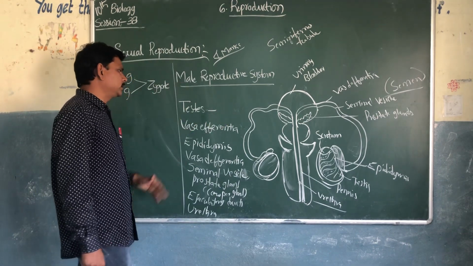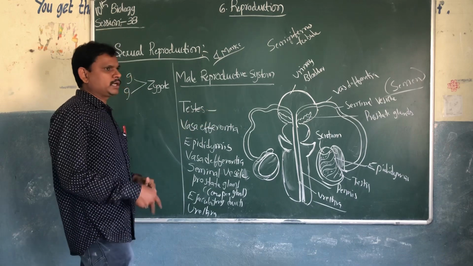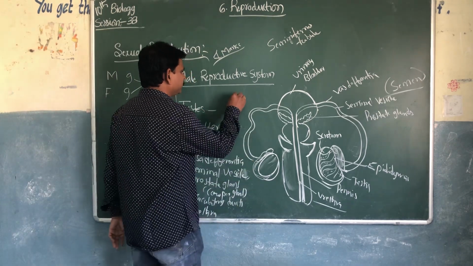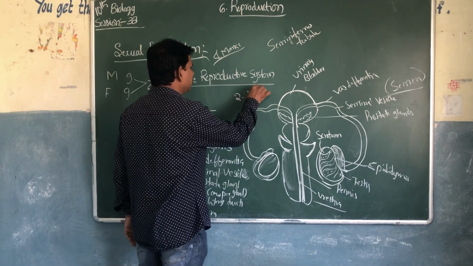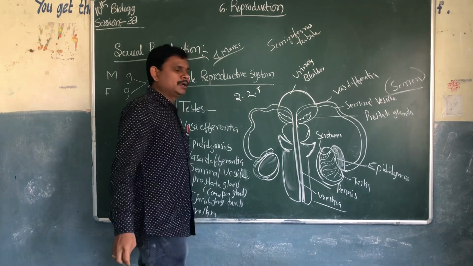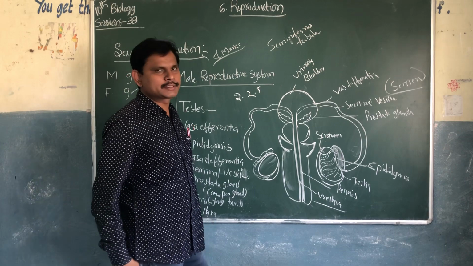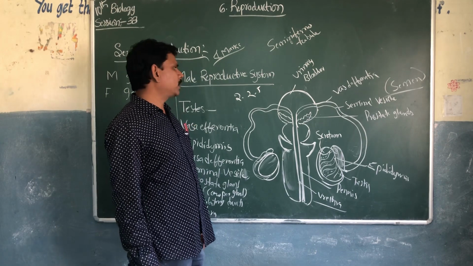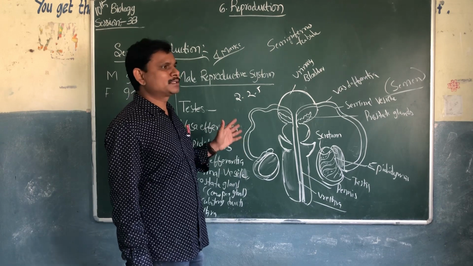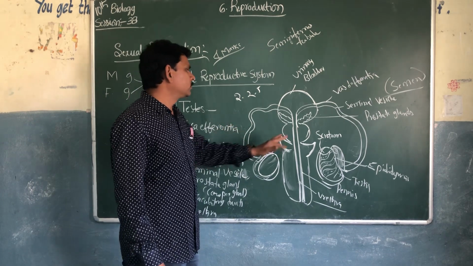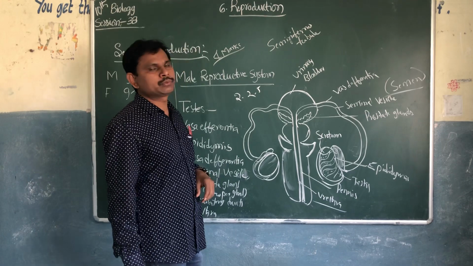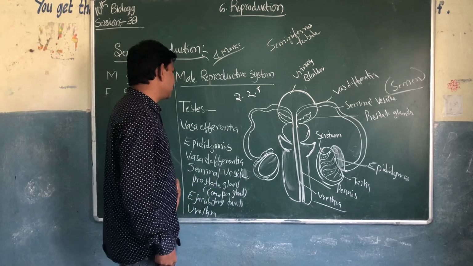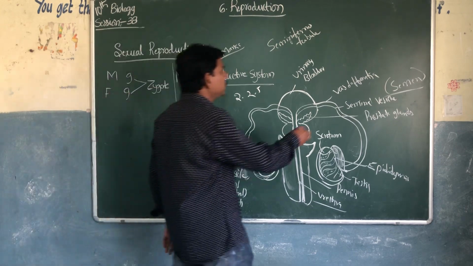Diagram and explanation. A pair of testes is located outside the body in the scrotum. In the scrotum, it will maintain a temperature of 2 to 2.5 degrees centigrade lower than the body temperature. Because in high temperatures the sperms are not produced, the scrotum maintains a lower temperature only.